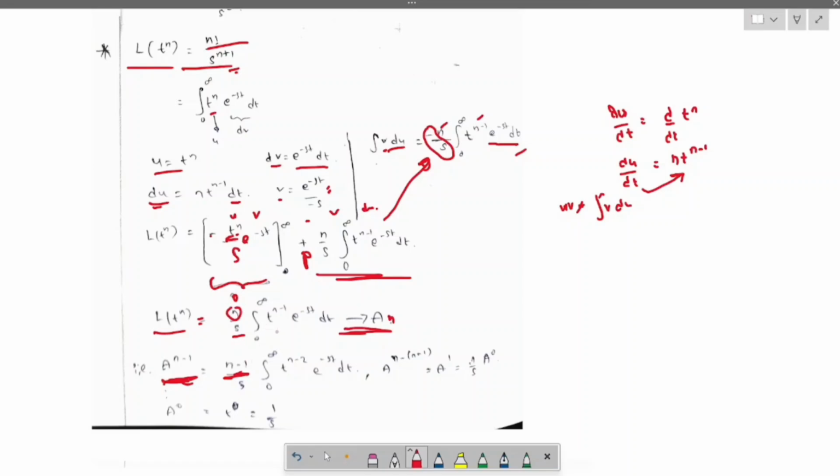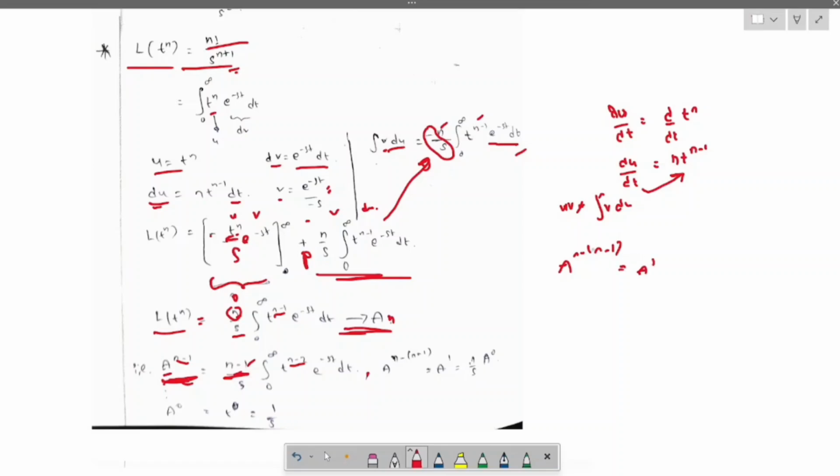You need to see the difference. For n, we get n; for n minus 1, we get n minus 1; for n, here it is n minus 2. Similarly, we get n minus 2 times e power minus st dt, and so on up to A power n minus of n minus 1.